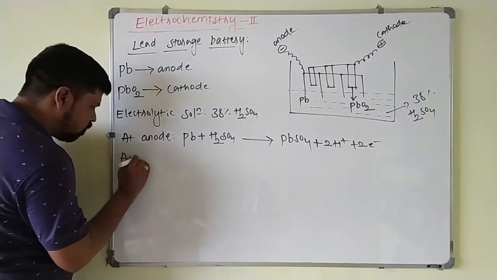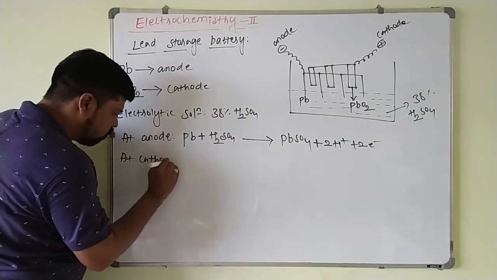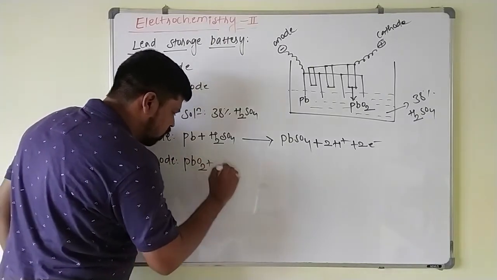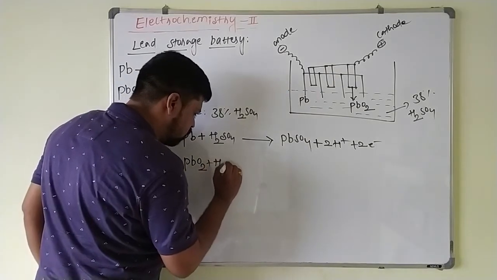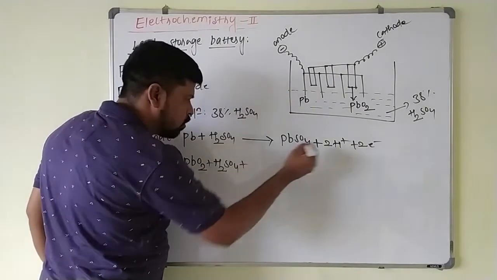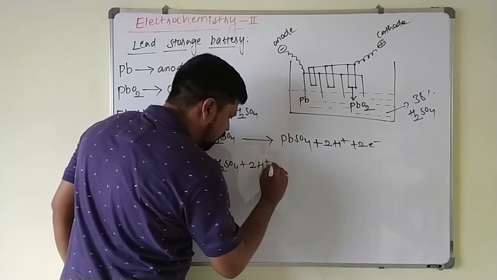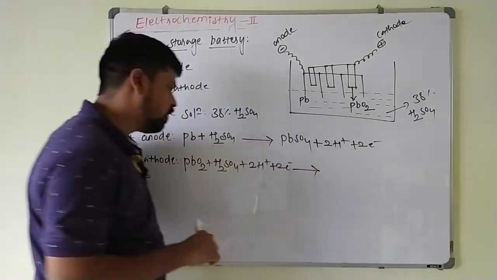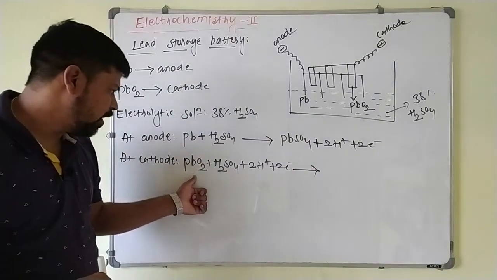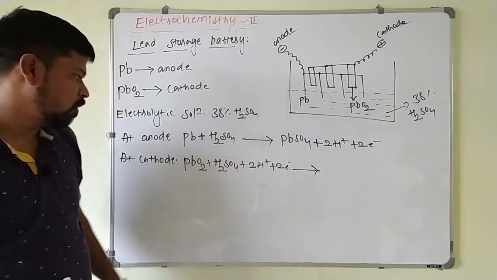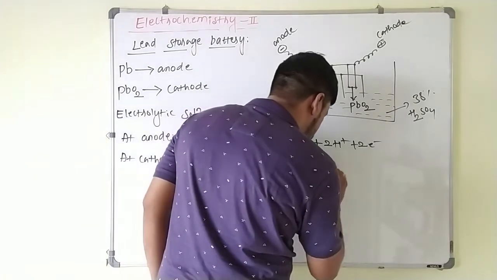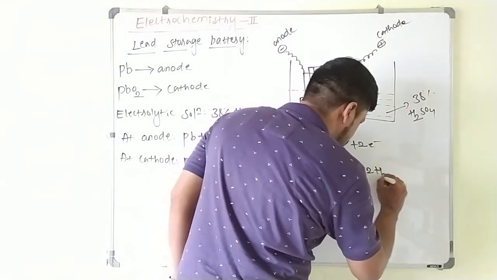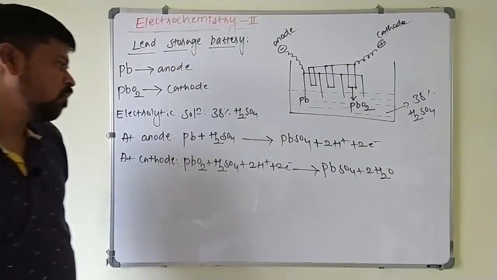At cathode, again reduction takes place. This PbO2, it combines with again H2SO4. It gains 2 electrons and hydrogen to convert into what here? This will be converted into PbSO4 and 2 moles of water will be formed here. PbSO4 and remaining is what? 2 moles of water is formed.